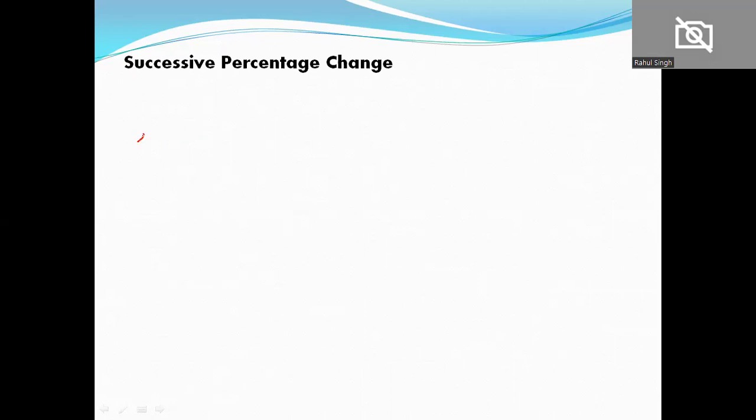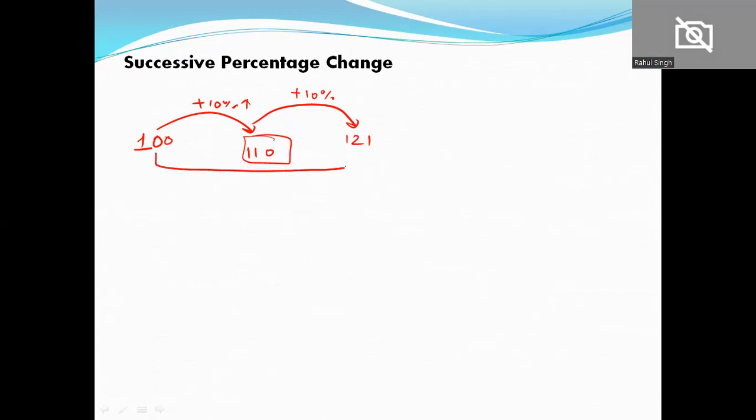It means if you have a number 100 and you increase this number by 10%, it will become 110. Then again this number is increased by 10%. So we are not increasing the initial number; we are increasing the increased number. Increase it by 10% and it will become 121. This is called successive percentage: if you increase a number, it becomes a new number, then again that number is increased by a certain percentage, so you are increasing a number successively. From initial to final, the overall change is 21%.